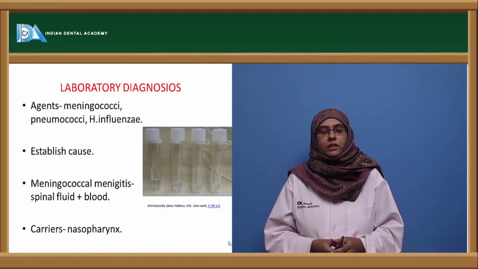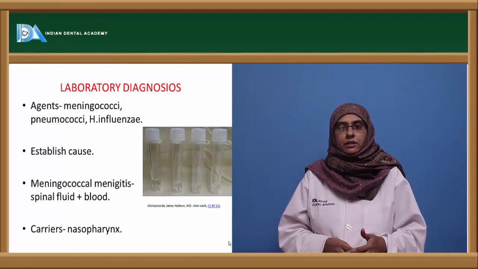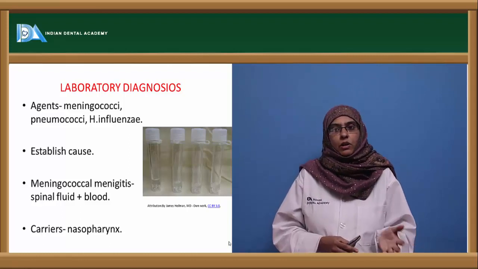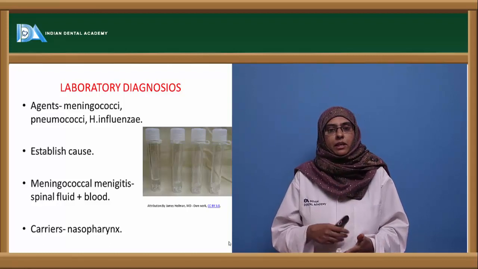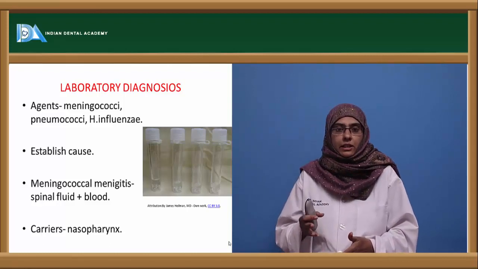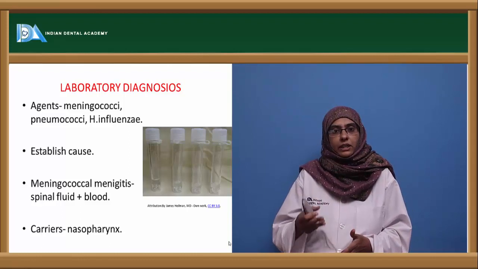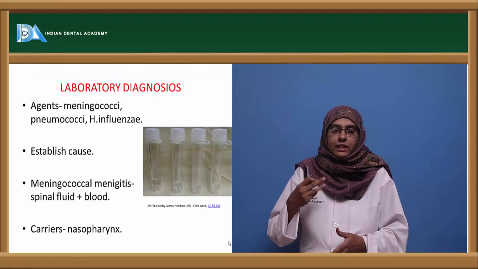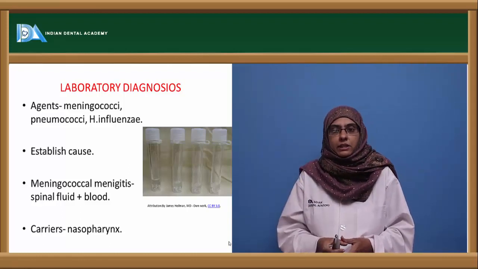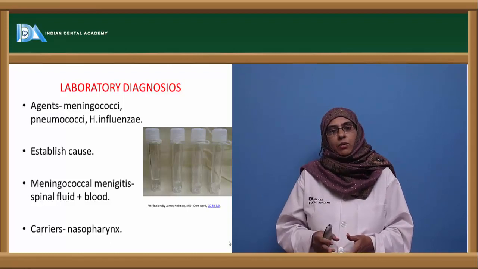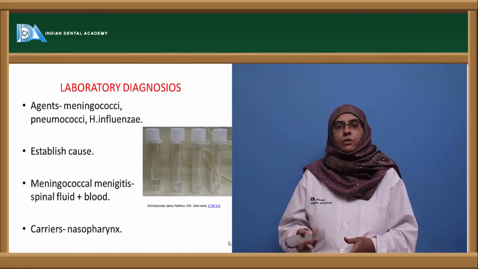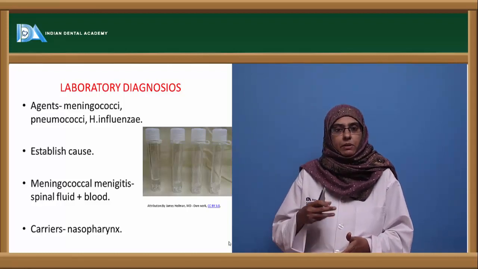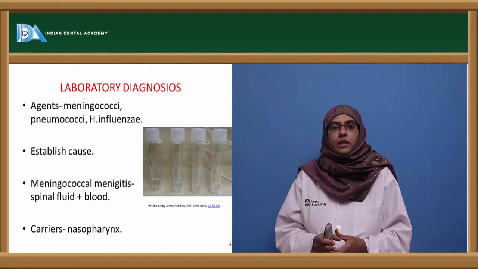Coming to the lab diagnosis, how do we identify this organism in the laboratory? The agent may be meningococci, pneumococci or Haemophilus influenzae. All these organisms are involved in the disease meningitis, and it is very important for us to establish the causative agent involved in the disease causation. Once identified, it helps in the treatment of that particular disease. So establishing the cause is very important, because meningitis can be caused by different groups of organisms. Once established that it is caused by Neisseria meningitidis, that is a purulent meningitis, then we can go with the further lab diagnosis.